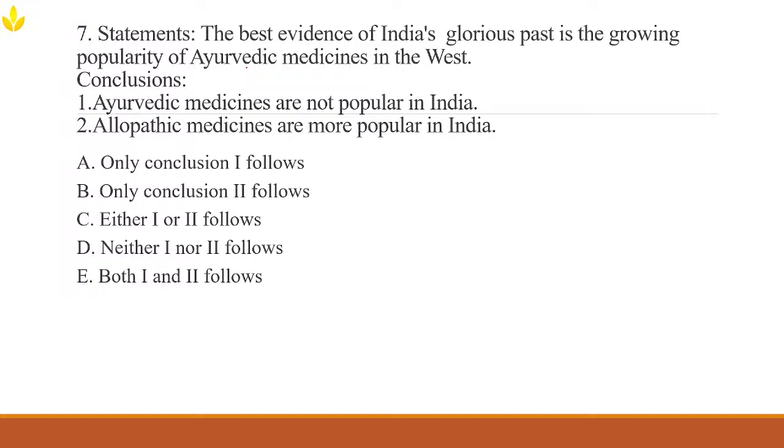And look at the second conclusion. Allopathic medicines are more popular in India. So does the given statement mention allopathy? No. There is no comparison between Ayurveda and allopathy. Just because Ayurveda is popular in the West, we cannot assume that allopathy is more popular in India. So the second conclusion doesn't follow as well. So what we can say is neither conclusion 1 nor conclusion 2 follows.